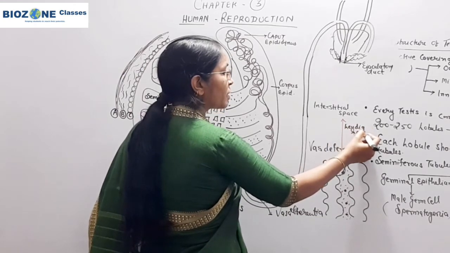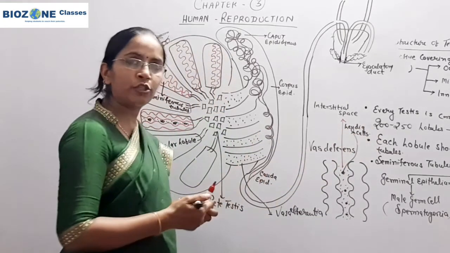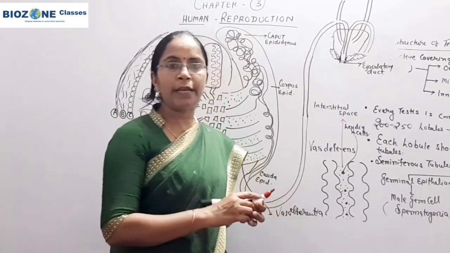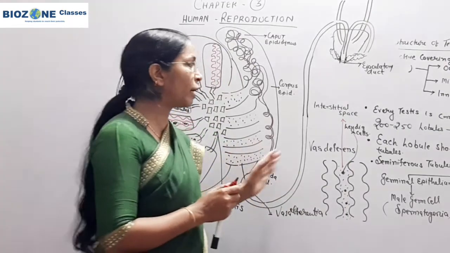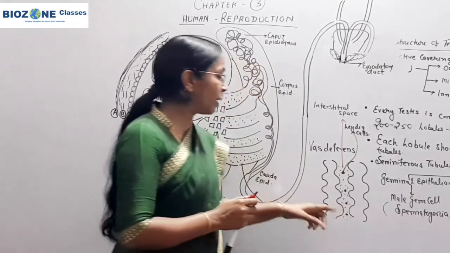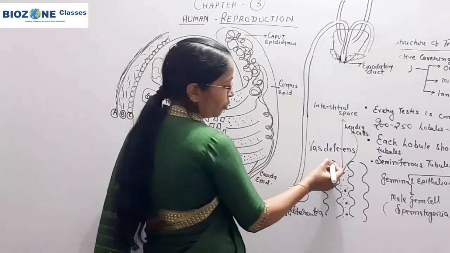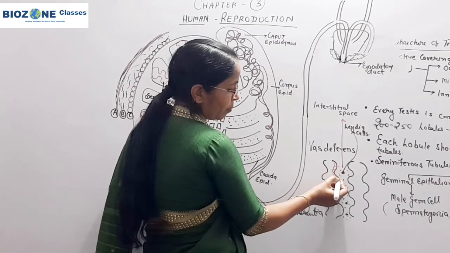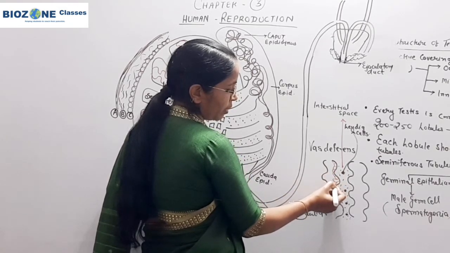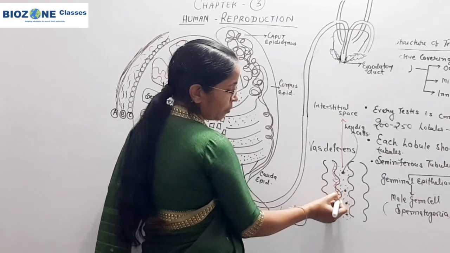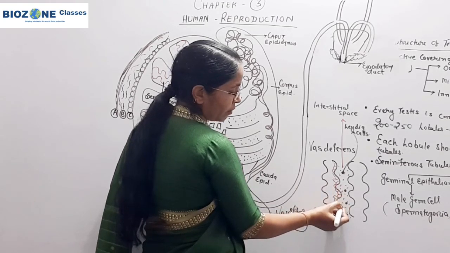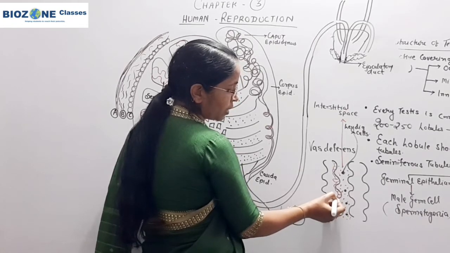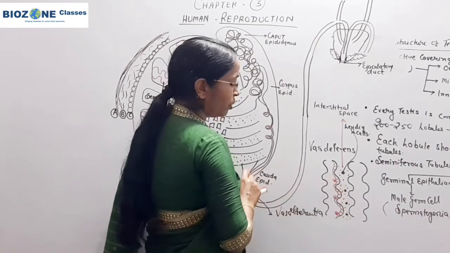The Leydig cells are under control of LH hormone and responsible for the secretion of the male androgen testosterone. That we will discuss in the next class. Secondly, you remember, seminiferous tubules are internally made up of a single layer of germinal epithelium, and this germinal epithelium at specific distances shows some special large cells with an oval shaped nucleus.